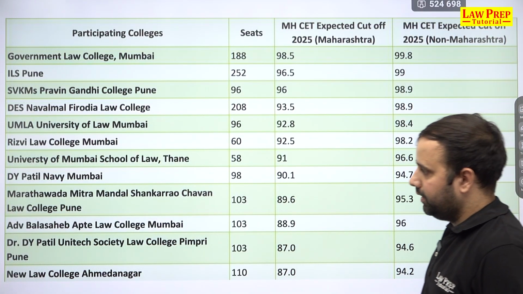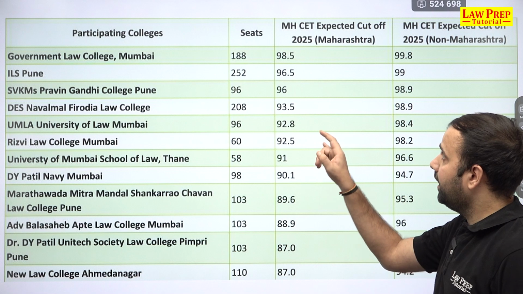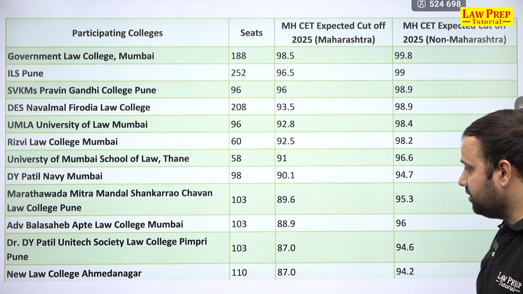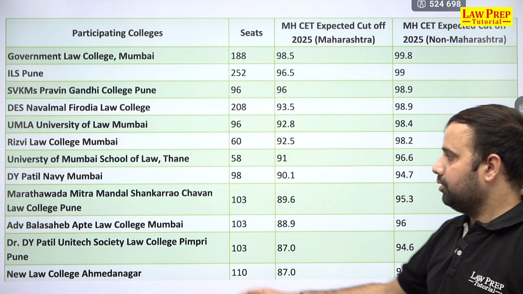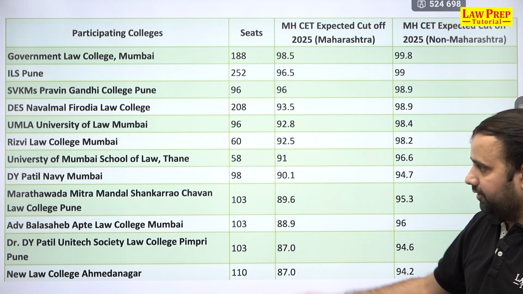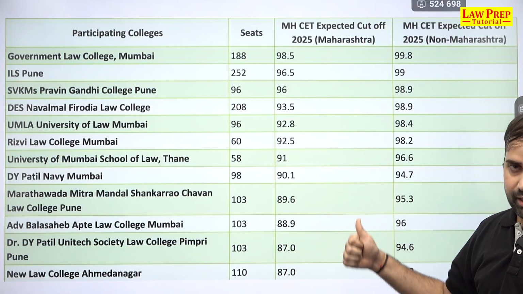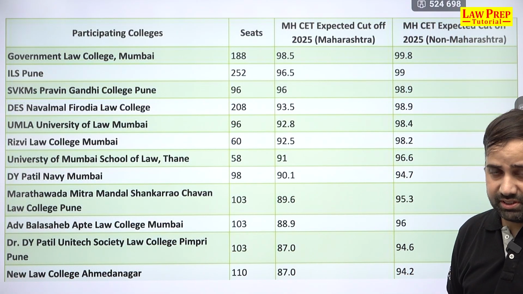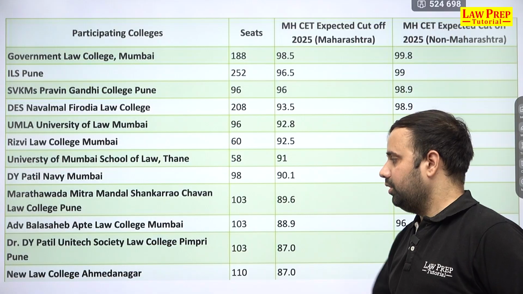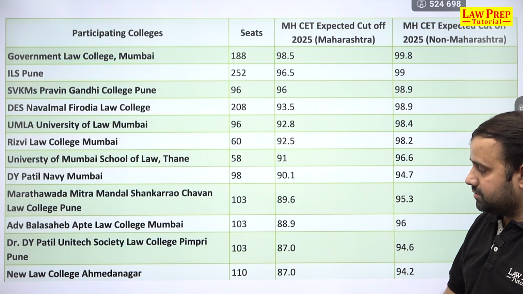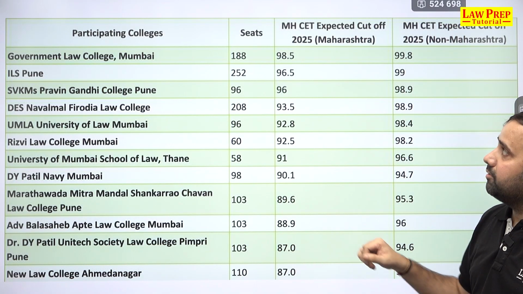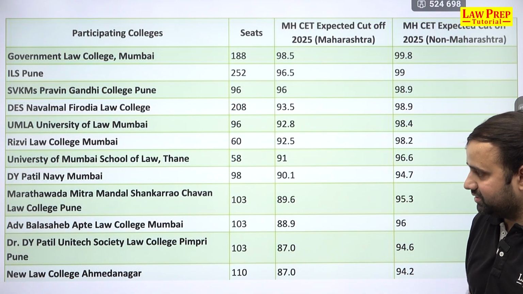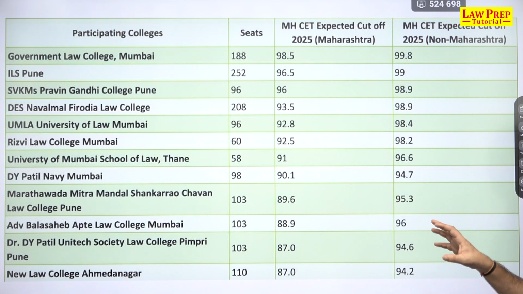Then you have Bala Saheb Apte Law College with 103 seats, 88.9 percentile could be the expected cutoff for Maharashtra and 96 percentile could be the case for non-Maharashtra. Talking about Dr. D.Y. Patil Pimpri Pune, again 103 seats, 87 percentile for Maharashtra candidates and 94.6 percentile for non-Maharashtra. New Law College in Ahmednagar, 110 seats is the total intake that you have here, and the expected cutoff could be around 87 percentile for Maharashtra and 94.2 percentile for non-Maharashtra. I'll leave the screen for you to just take a screenshot in case you wish to.